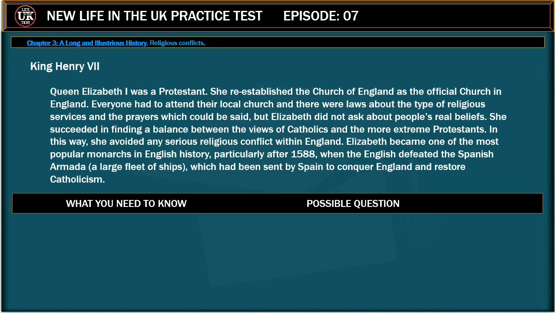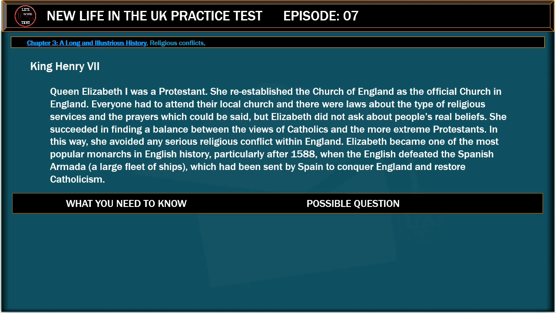Queen Elizabeth I was a Protestant. She re-established the Church of England as the official church in England. Everyone had to attend their local church, and there were laws about the type of religious services and the prayers which could be said, but Elizabeth did not ask about people's real beliefs. She succeeded in finding a balance between the views of Catholics and the more extreme Protestants. In this way, she avoided any serious religious conflict within England.